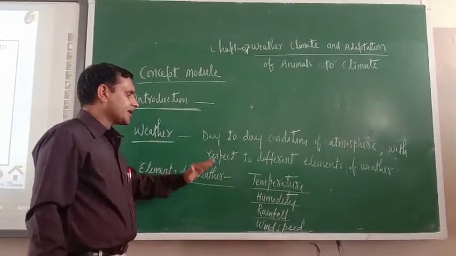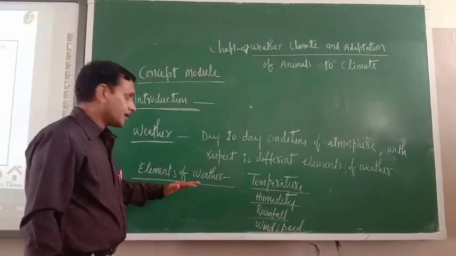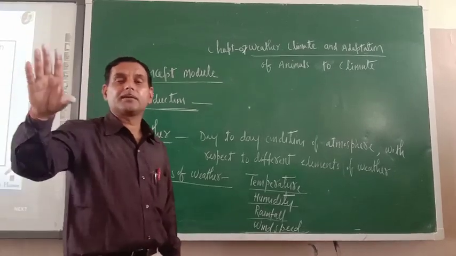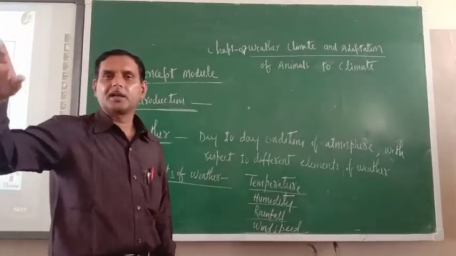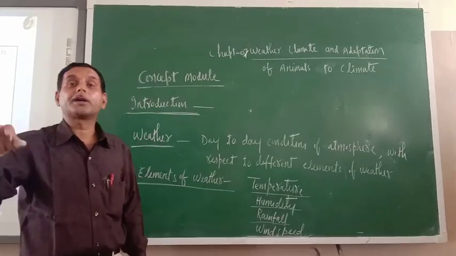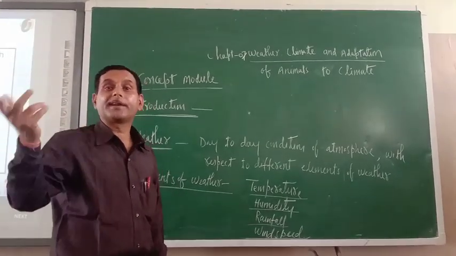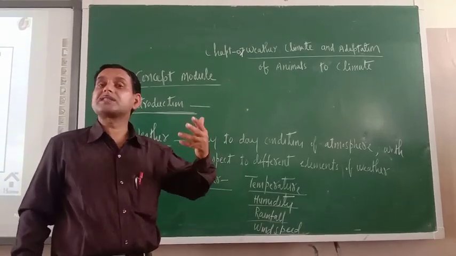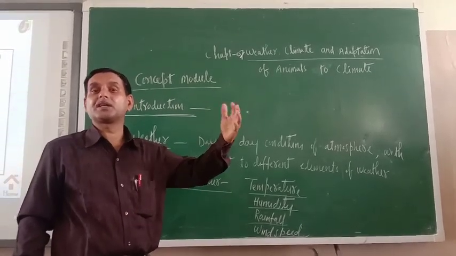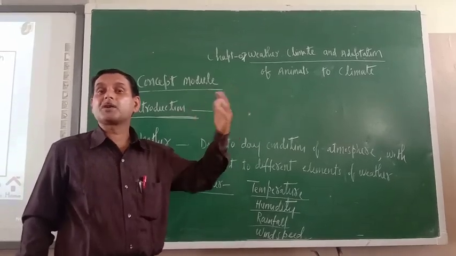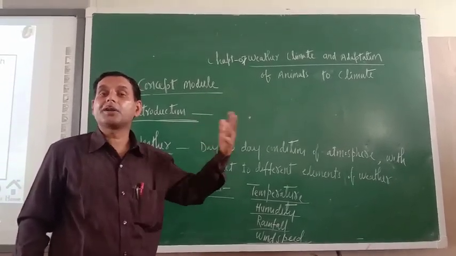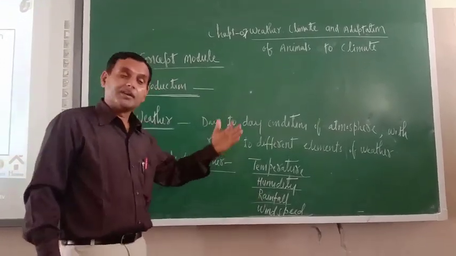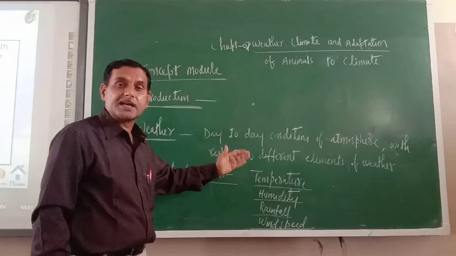These are known as the elements of weather. There are different kinds of weather, like hot and humid, cold and rainy. On what basis do we say that a particular weather is hot and humid? We are determining it on the basis of these elements only.